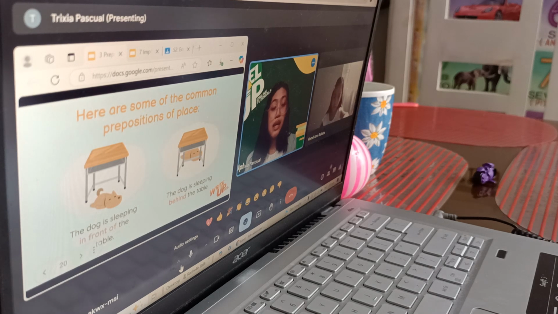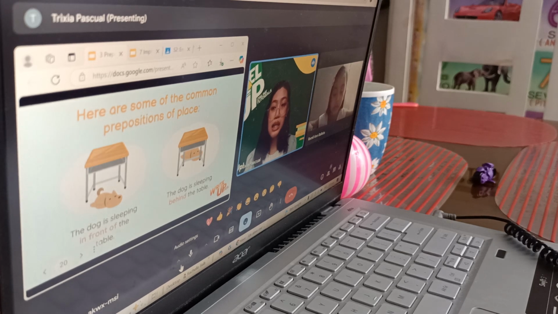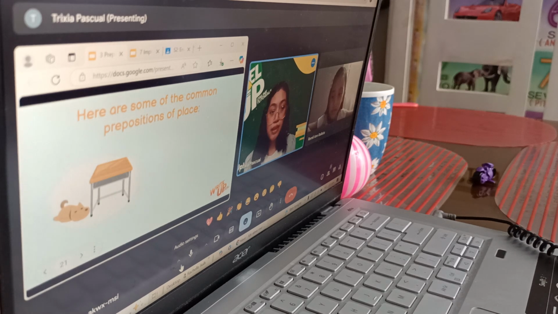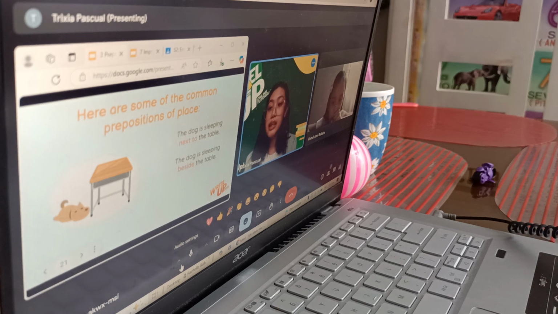The dog is sleeping behind the table. Alright? So it will look like this. That certain scenario will look like that. Another one. The dog is sleeping next to the table. So the dog will be here, the table will be here. The dog is sleeping beside the table. Do you think it has the same meaning as the sentence, the dog is sleeping next to the table?